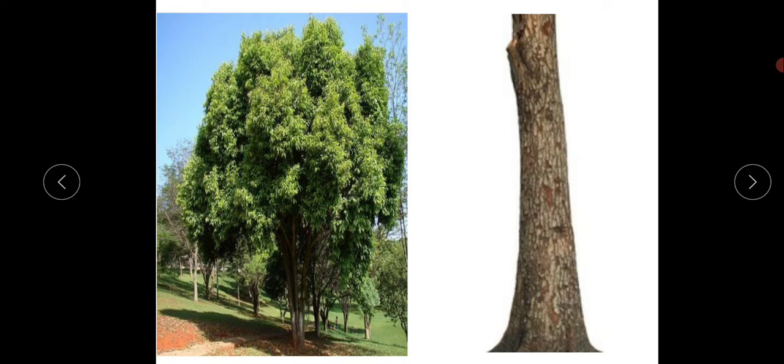What they are saying, the jamun tree was big and also it has a big trunk. Look, the jamun tree is very big, right? What is the trunk, children? Look here, this is the trunk. The down part of the tree is called trunk. This is called the trunk, children.